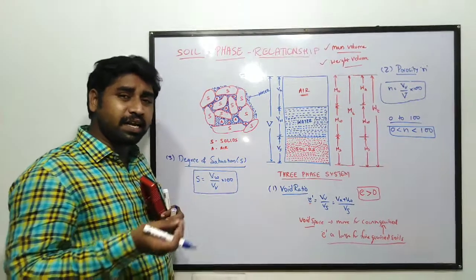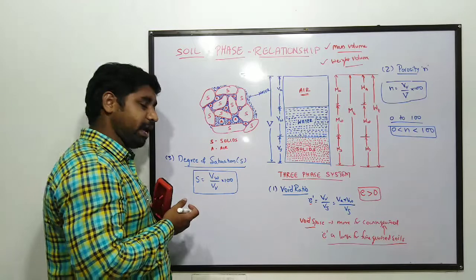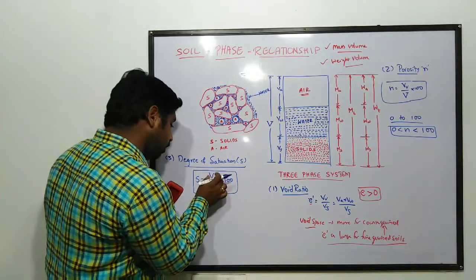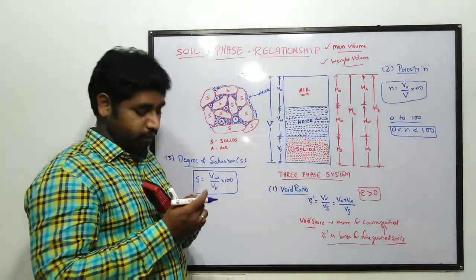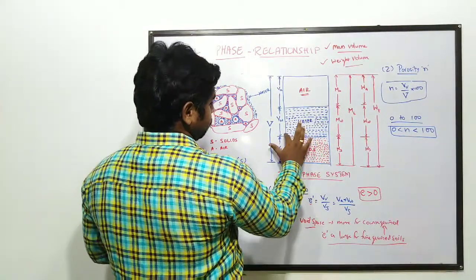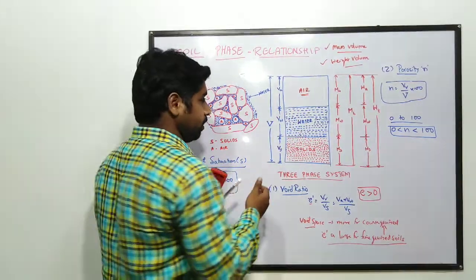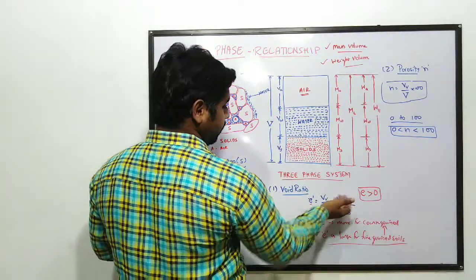So what does it indicate? If you see from the fraction itself, we can understand: volume of water to the volume of voids, out of the total volume of voids. VA plus VW is the total volume of voids, right? Here we have VV equal to VA plus VW.